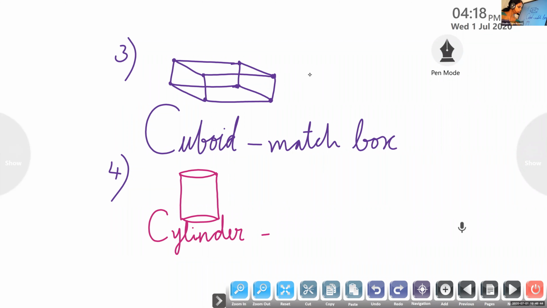Very good. Ashujit, name one object having the shape of a cylinder. See? Battery. Very good. It's a battery.